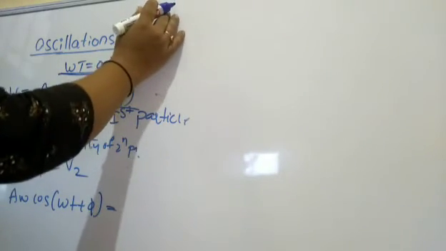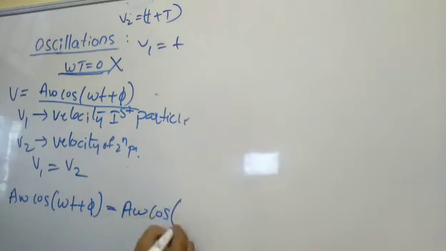A omega cos omega t plus phi it is for the v1. v2 will be again at t plus T it is. Now A omega cos, in place of t I'm going to write it here.